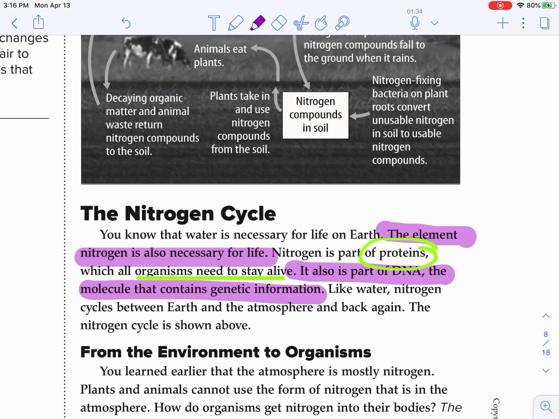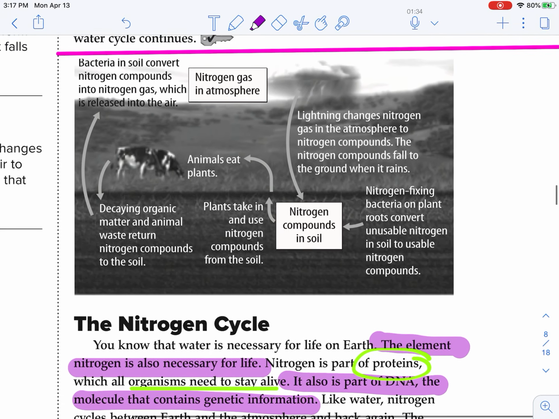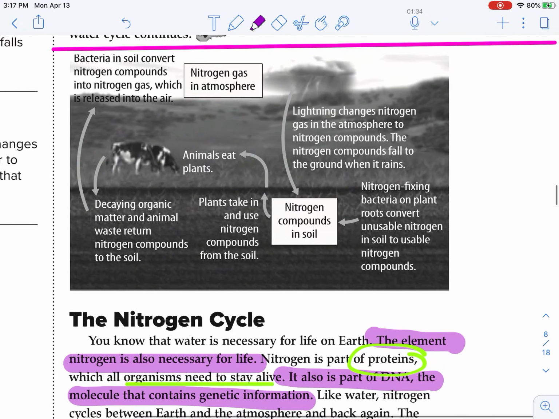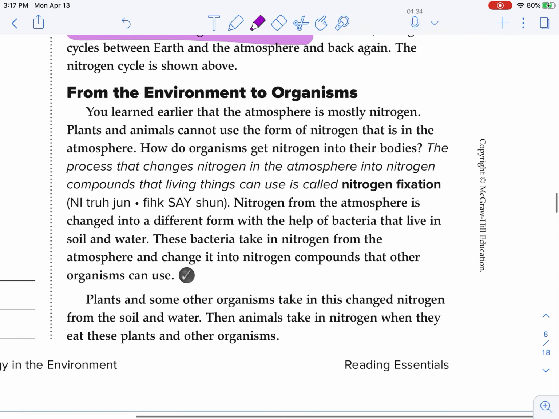Like water, nitrogen cycles between Earth and the atmosphere and back again. The nitrogen cycle is shown above. Okay, so we're going to come back and take a look at that picture in just a couple of minutes. From the environment to organisms.